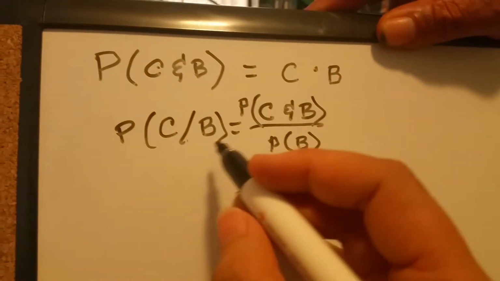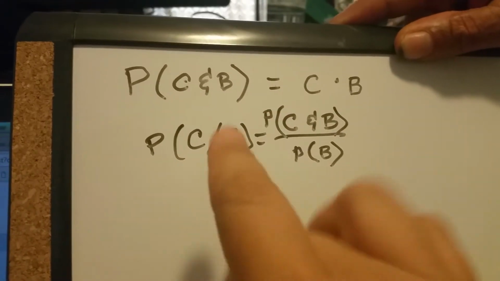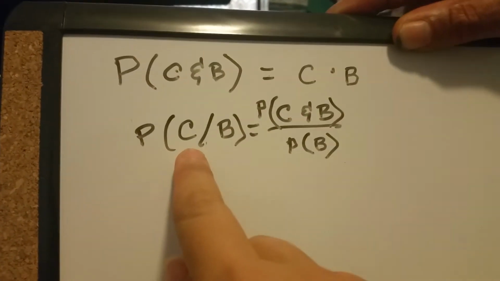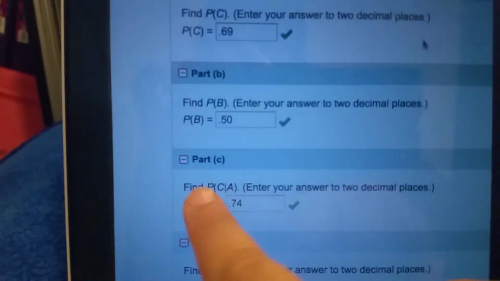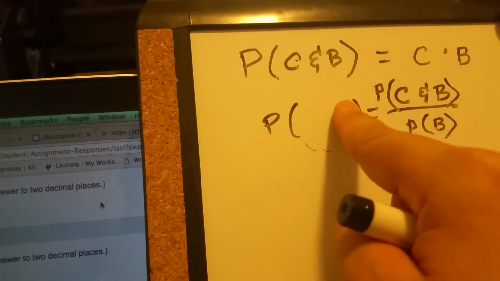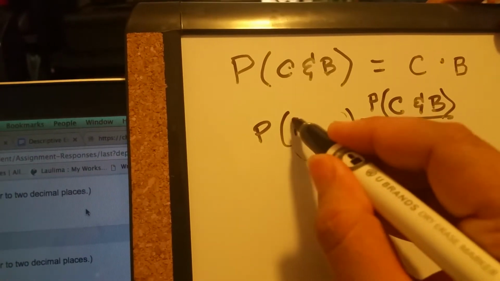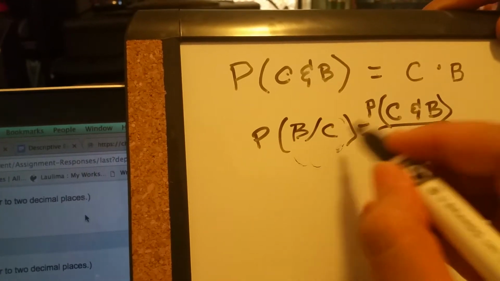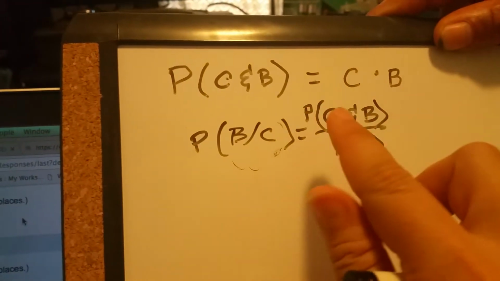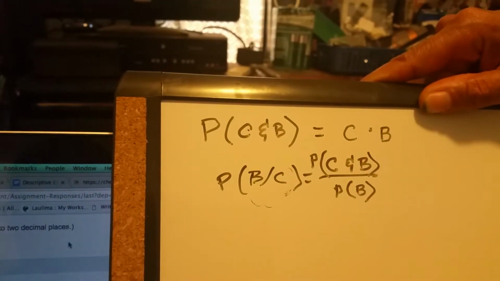Okay, so this would be, if I were to write it outright. We don't know what C given B is, but we do know what B given C is. So let me switch that around. Let's just use that, because this is going to be the same no matter how we switch it. B given C. So even if I switch that, let's see.